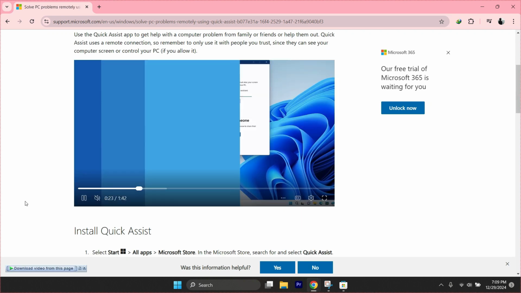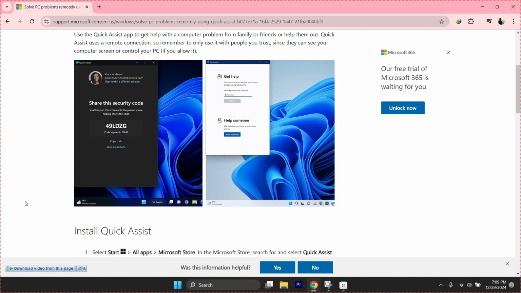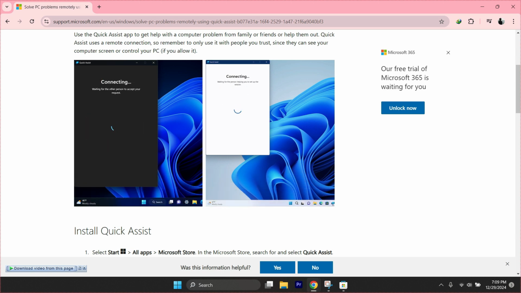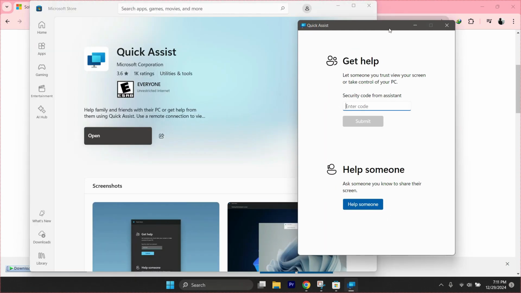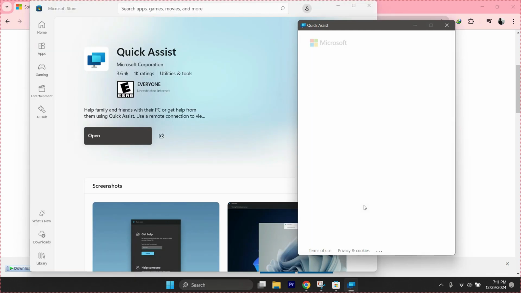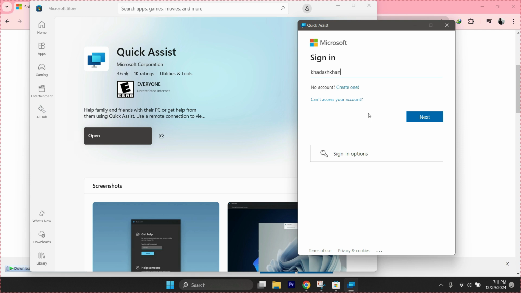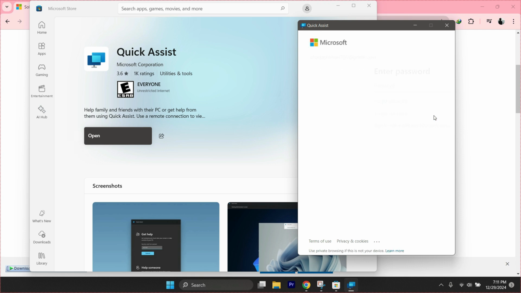If you're the one providing help, click Assist Another Person. Quick Assist will generate a unique 6-digit security code that you'll share with the person you're helping. Now you'll need to send this code to the other person, who will enter it on their end. You can share it over email, text, or even read it out if you're on a phone call with them. Once they enter the code, they'll need to approve your request to access their screen. After they accept, you'll be able to view and control their computer screen.